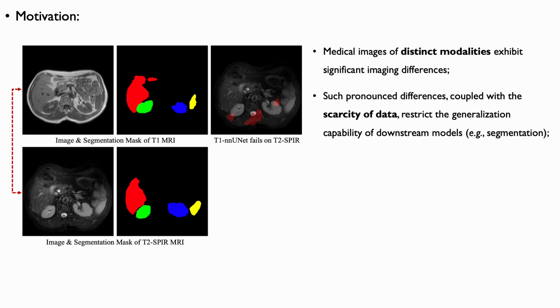For example, consider the T1 and T2 SPIR images on the left. Although they depict the same abdominal MRI and share very similar segmentation masks, an nnU-Net trained on T1 data almost completely fails when applied to T2 SPIR.